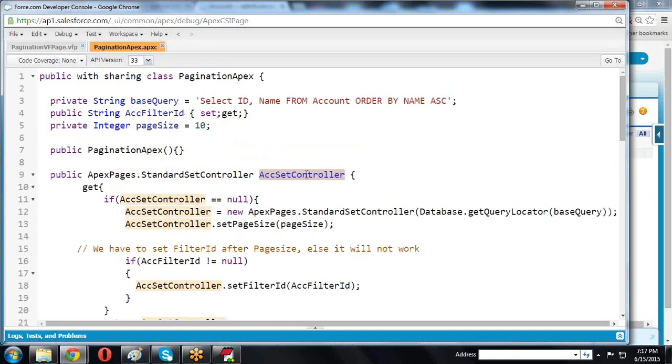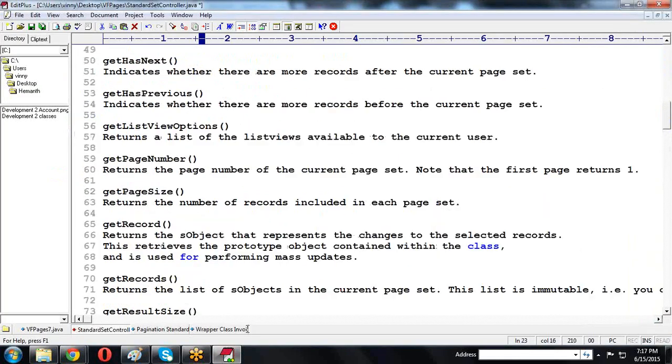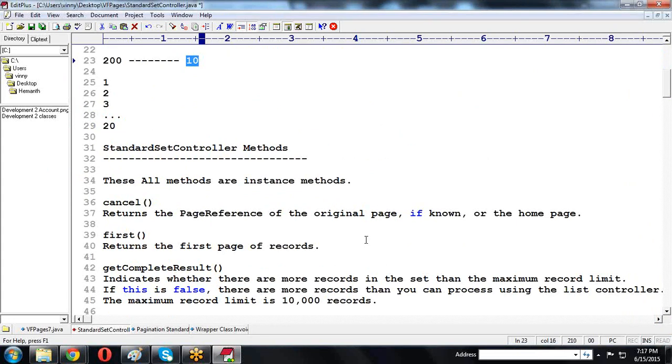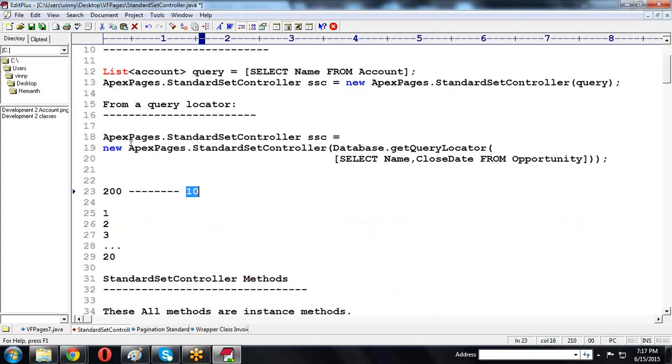How to create this object? We create it in two ways. One way is ApexPages.StandardSetController equal to new ApexPages.StandardSetController of Database.getQueryLocator of the query we are passing.